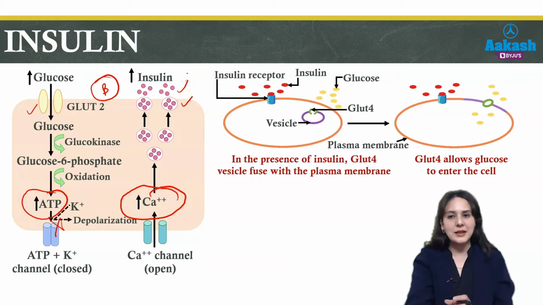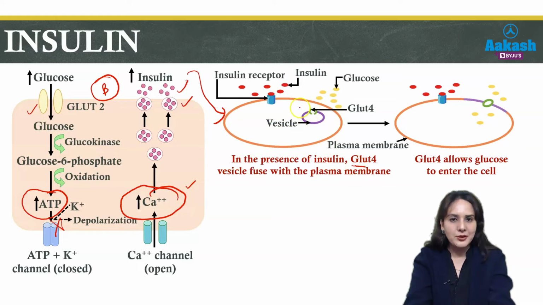So a question can be asked about this: what is the process of insulin release? It is due to increased level of calcium which causes exocytosis of insulin. This insulin then will act on the cells which are dependent on insulin for glucose uptake. These cells are dependent on insulin because they need GLUT4 transporters for uptake of glucose.